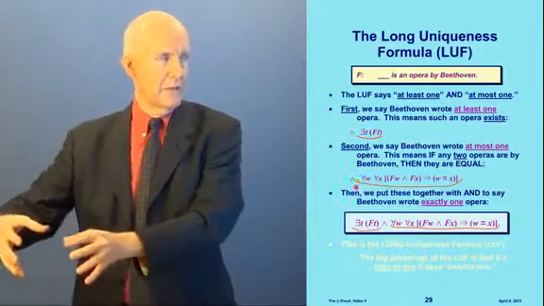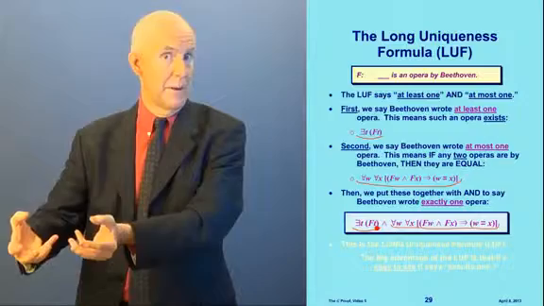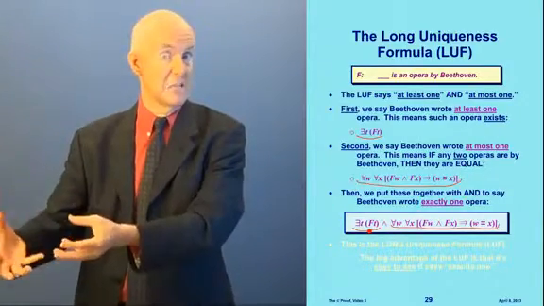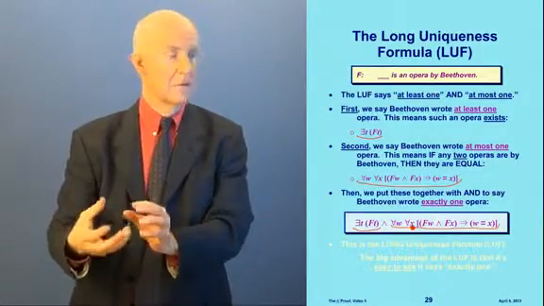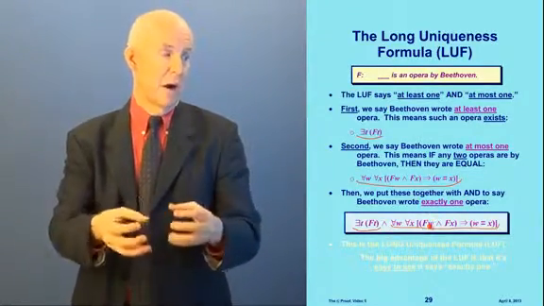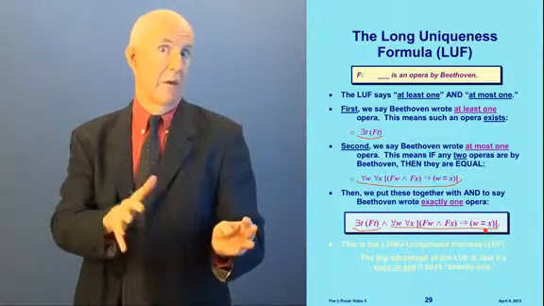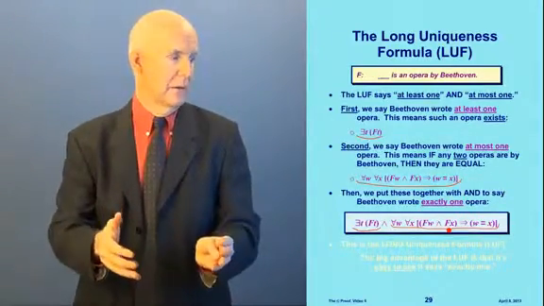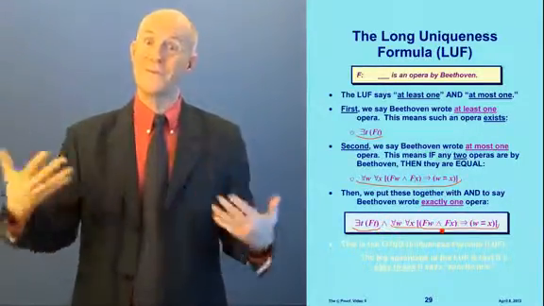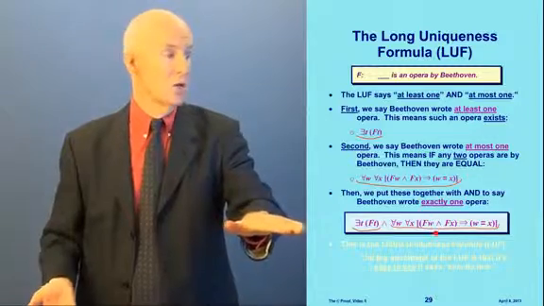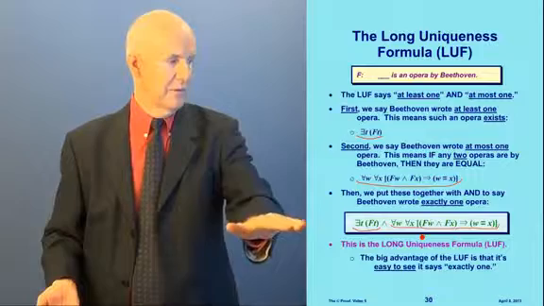So on the left we say there exists something T such that T is an opera by Beethoven. In other words, Beethoven wrote at least one opera. And if there are any two things, W and X, such that both of them are operas by Beethoven, then W and X are equal. In other words, Beethoven wrote at most one opera. Okay? So he wrote at least one, and he wrote at most one. That means he wrote exactly one. This is the long uniqueness formula. See? It's the LUF. It's in this form exactly right.